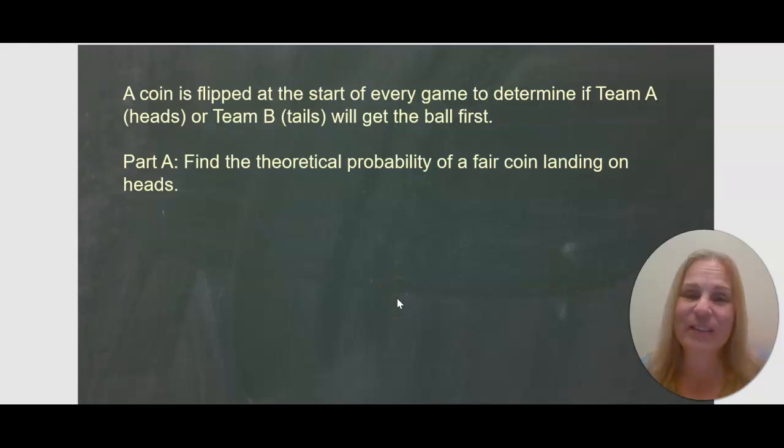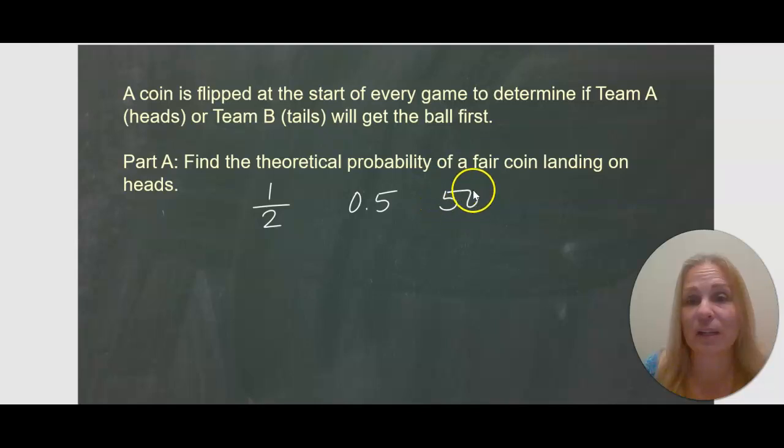Question 2. A coin is flipped at the start of every game to determine if Team A gets heads or Team B gets tails. We got the ball first. Find the theoretical probability of a fair coin landing on heads. If you watched the last video, we did this same exact problem. So the theoretical probability of a fair coin landing on heads is one outcome out of a total of 2 outcomes. So we could write that as a fraction, a decimal, or a percent. That is the probability that a fair coin will land on heads.